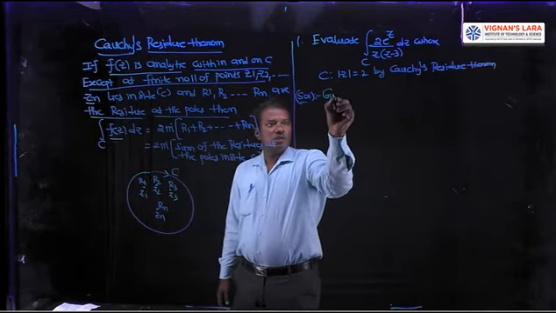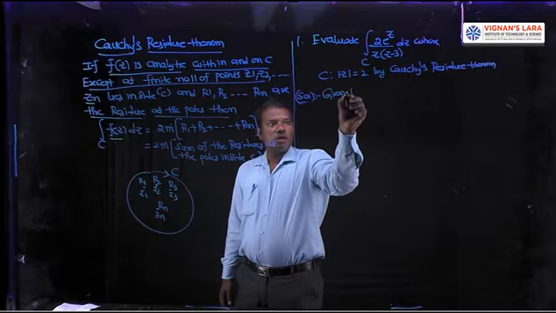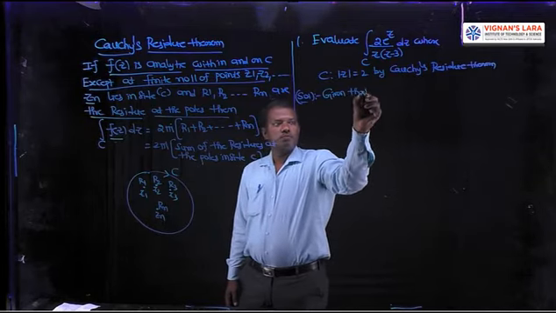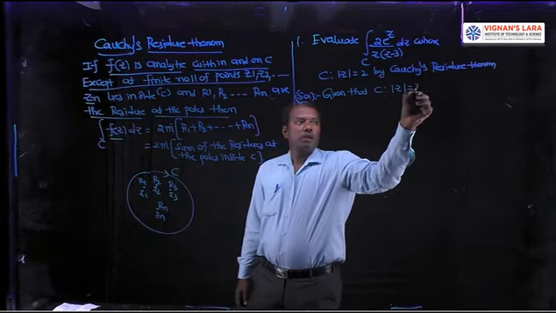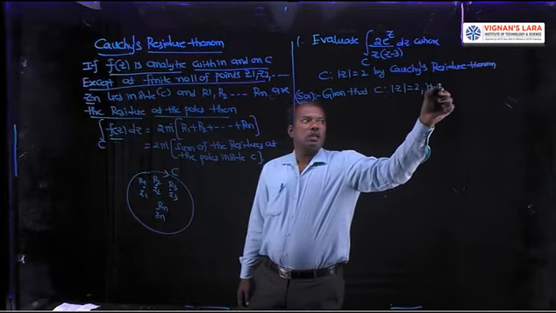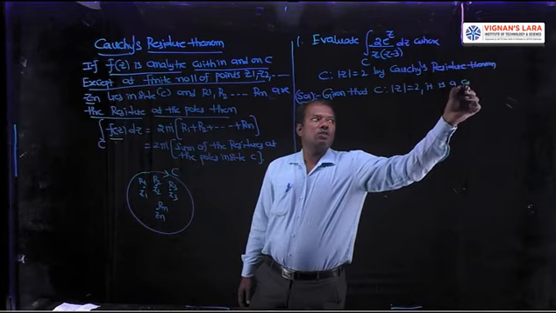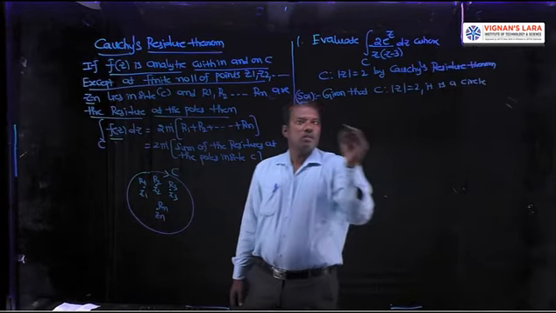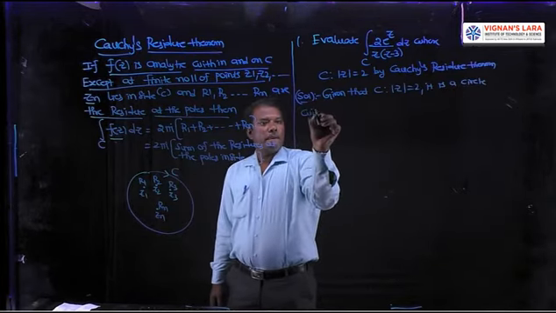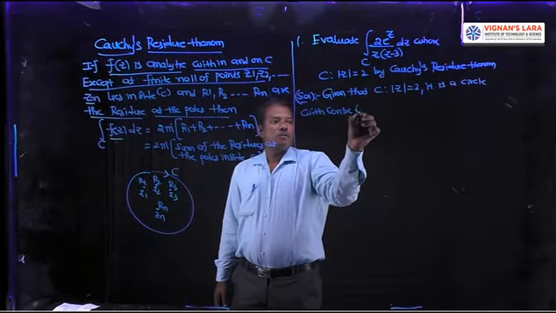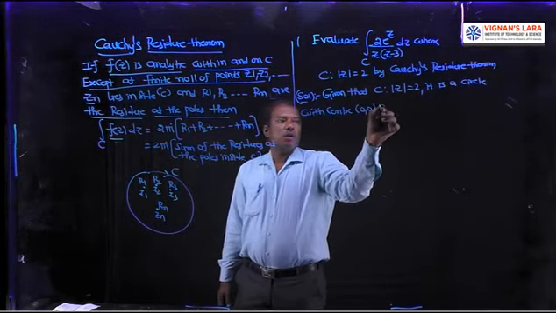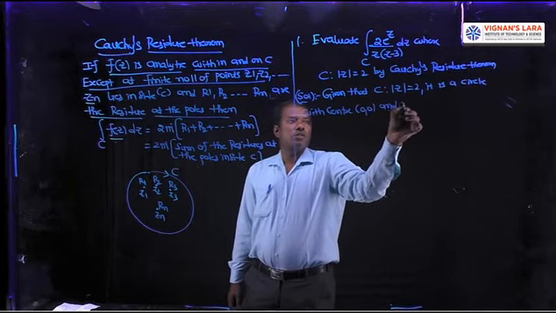Given that C is mod z equal to 2, it means it is a circle with center 0, 0 and radius 2 units.